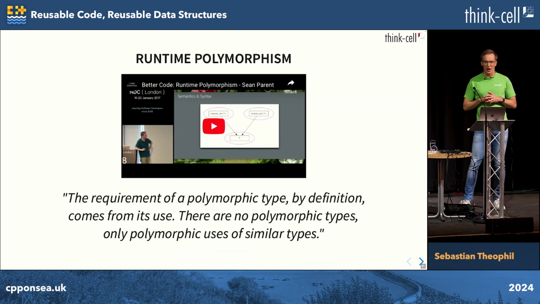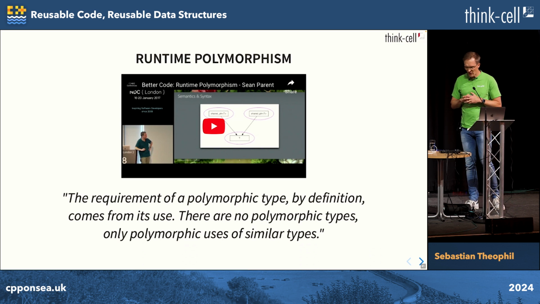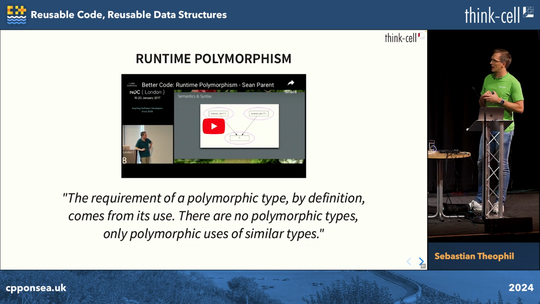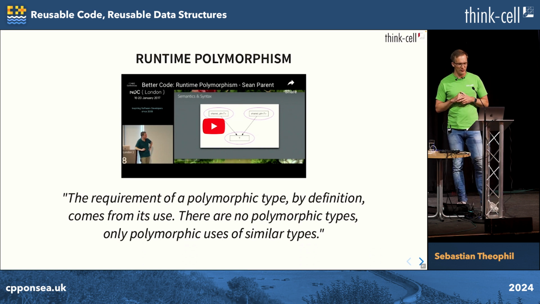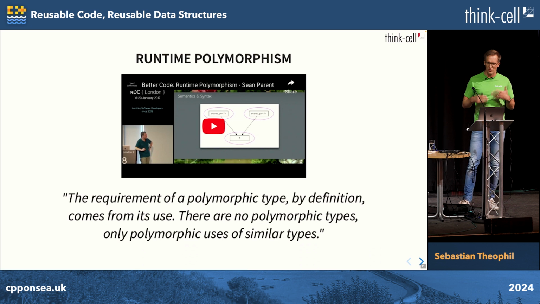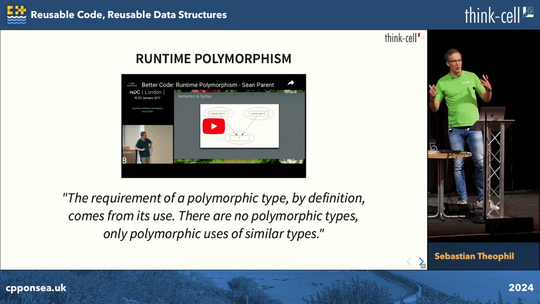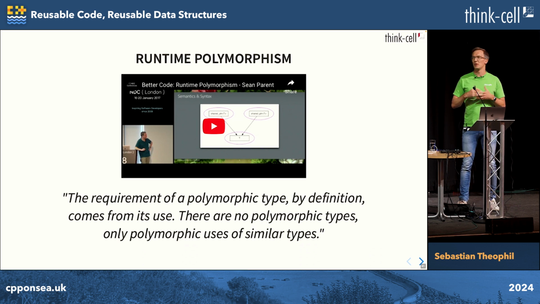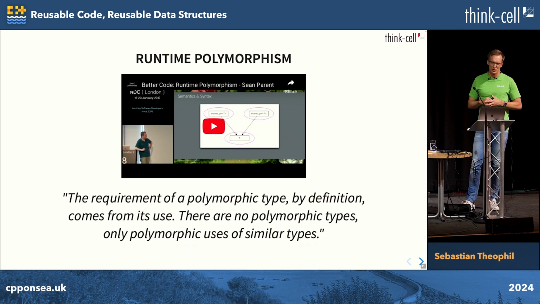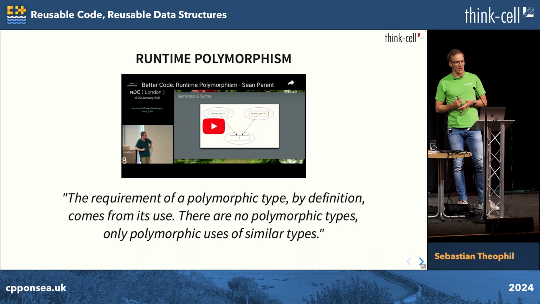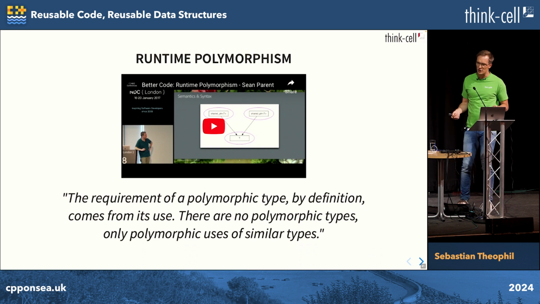There's this famous talk by Sean Parent about runtime polymorphism. There are two versions of the talk, and the shorter one has this famous title, Inheritance Is the Base Class of All Evil. And he talks about runtime polymorphism, about its disadvantages in those talks. Runtime polymorphism means that you build types that have different sizes. That means you now require heap allocation to create those types and hold them. Heap allocation means you have to do lifetime management. That means you're getting an inefficient indirection. It encourages shared ownership and then leads to synchronization issues.